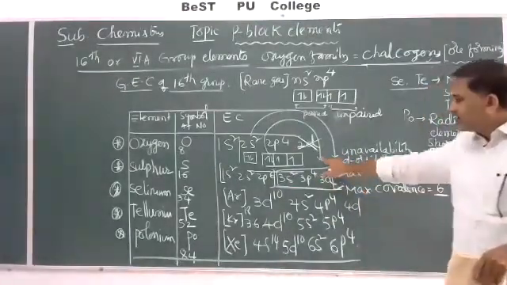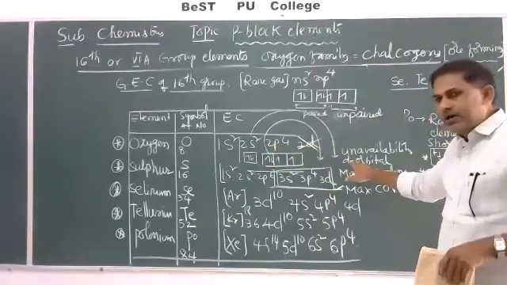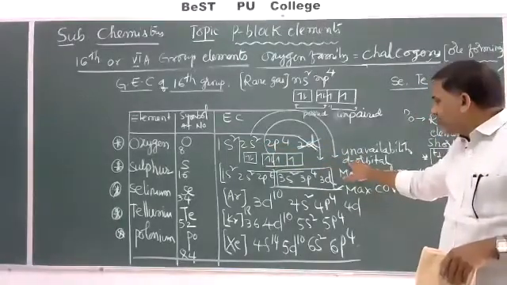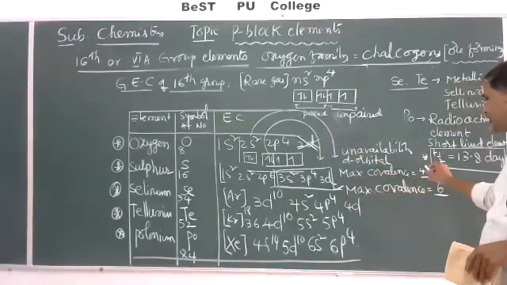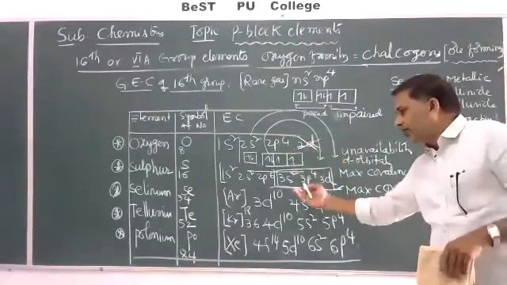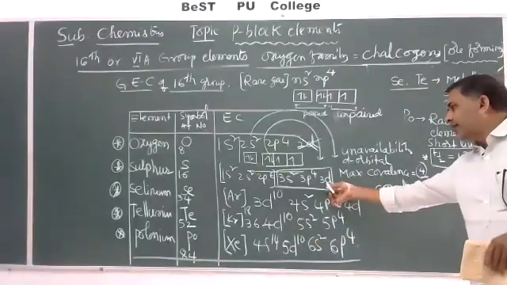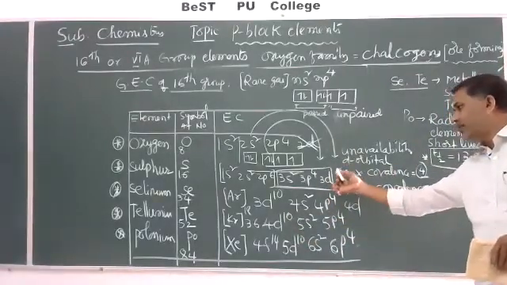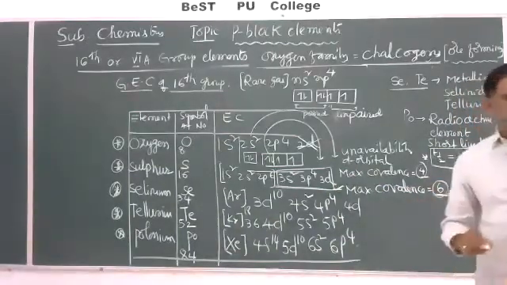So in oxygen, in its outermost orbit, d orbitals are absent and do not get excited. That's why its maximum covalency is 4. But based on their electronic configuration, whenever atomic number increases, d orbitals become available. They get excited from a lower energy level to a higher energy level, and the maximum covalency shown is 6.